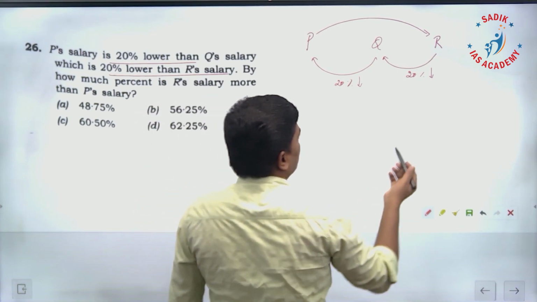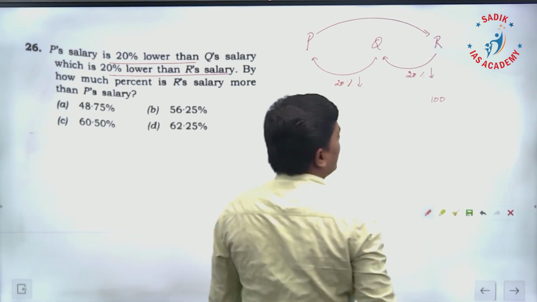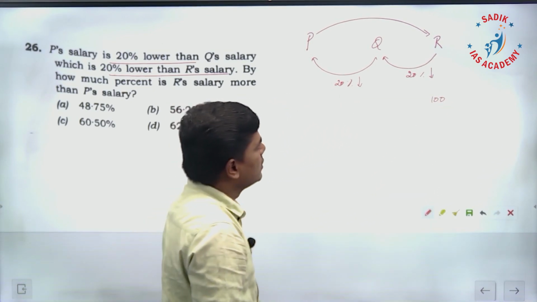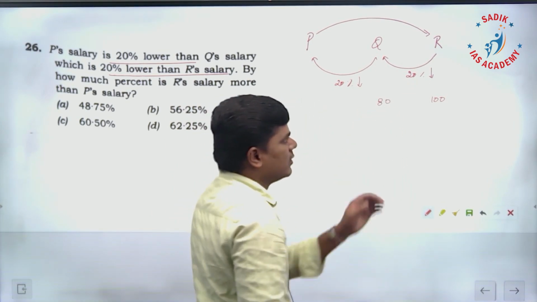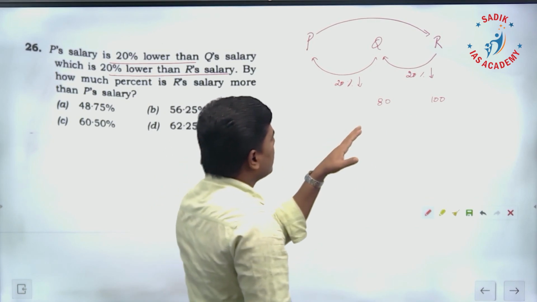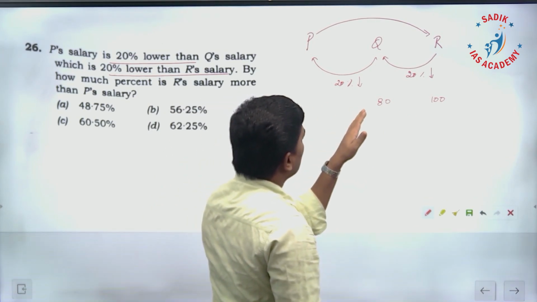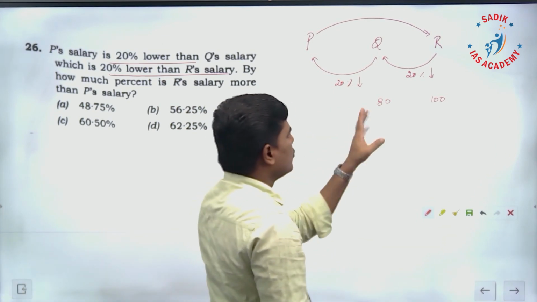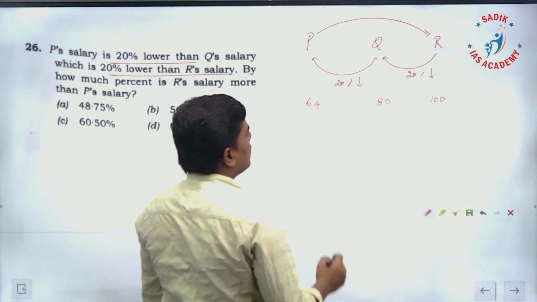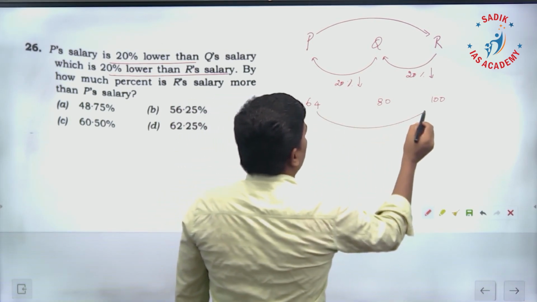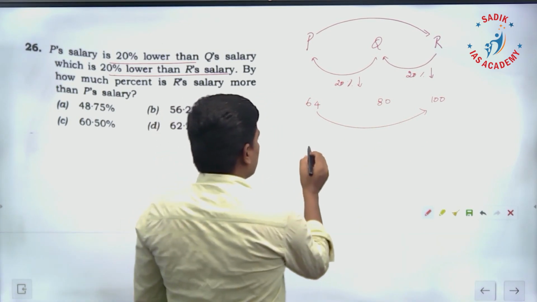So here what can we do? We can go with an assumption. Suppose R's salary is 100 rupees. Q's salary is 20% less, so it is going to be 80 rupees. And then from here, what is going to be P's salary? With respect to Q, P's salary is 20% less. Remove 20% from here, it is going to be 64. Now they are asking how much percentage with respect to 64, 100 is more. So what is the percentage increase?